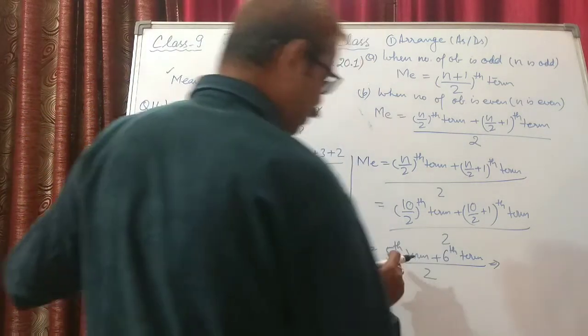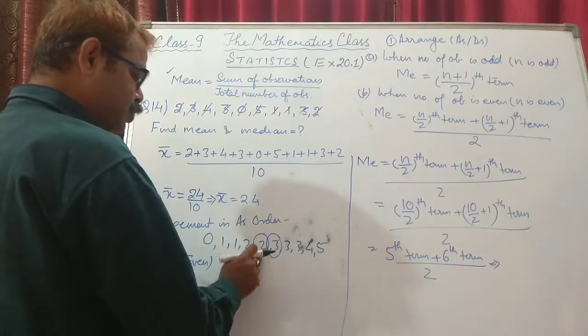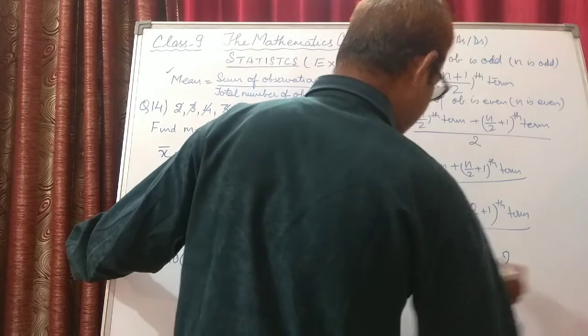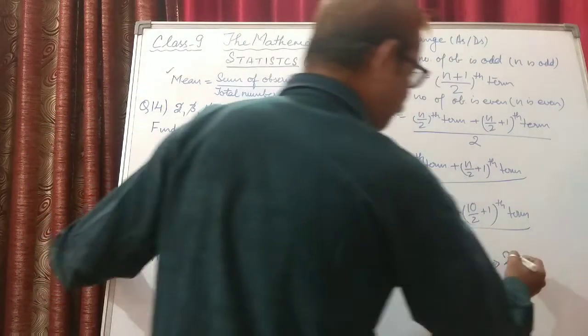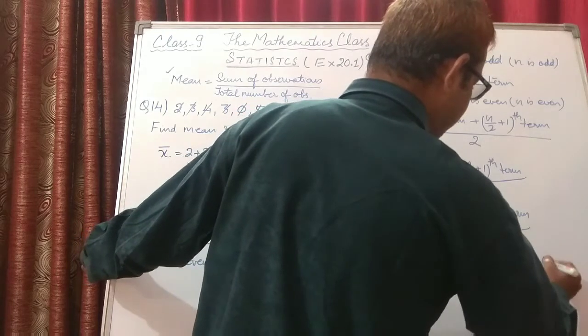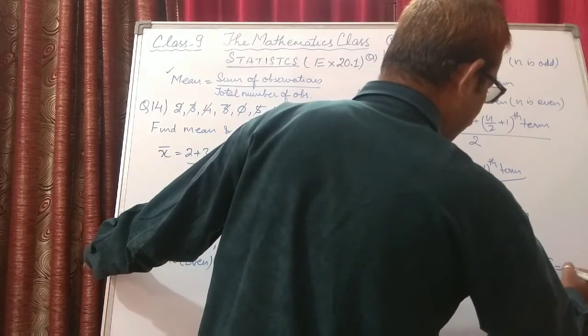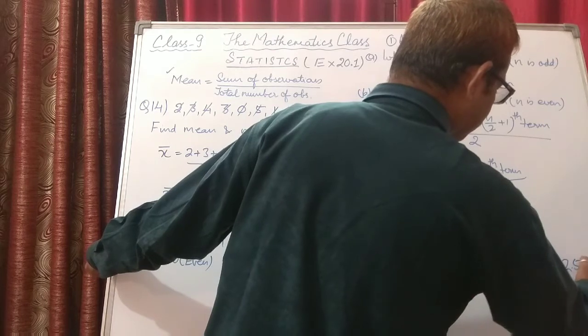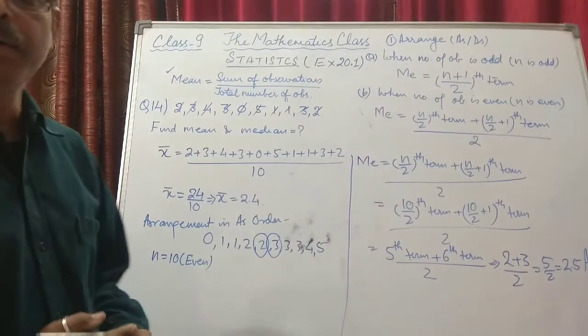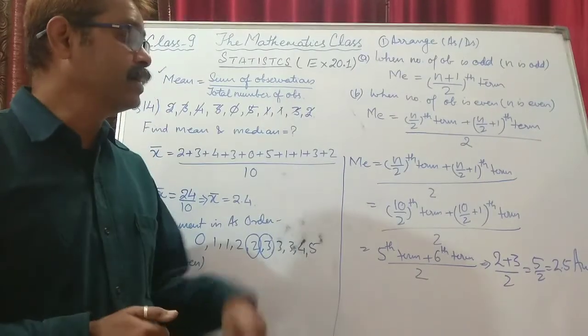So what we are going to do, we will put the value of the 5th term. 5th term is 2 and 6th term is 3. So 2 plus 3 upon 2. 2 plus 3 is 5. 5 upon 2 is 2.5. So this is the median. This is how we calculate the median when the number of terms given is even.